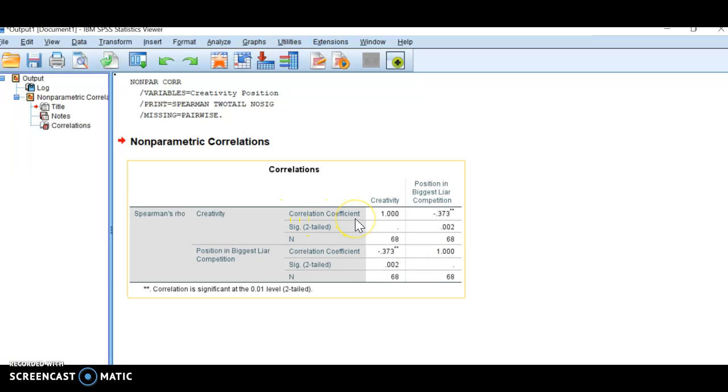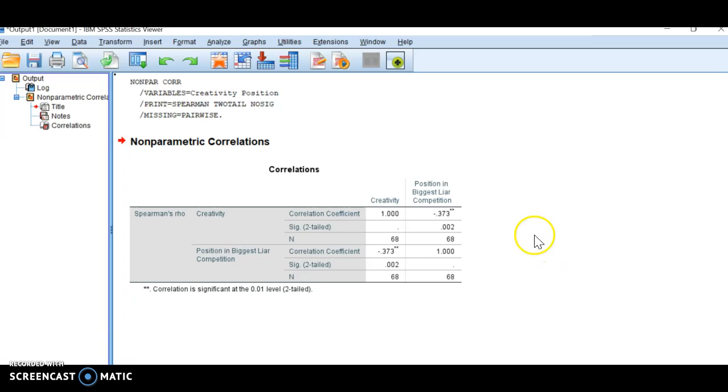Our correlation coefficient is also our R, all right? So the relationship between creativity and position in the biggest loser is negative 0.73, and this is significant. So my sig value here tells me that this value here is significant. And this is going to be the same result, right? Because you're comparing the same things.